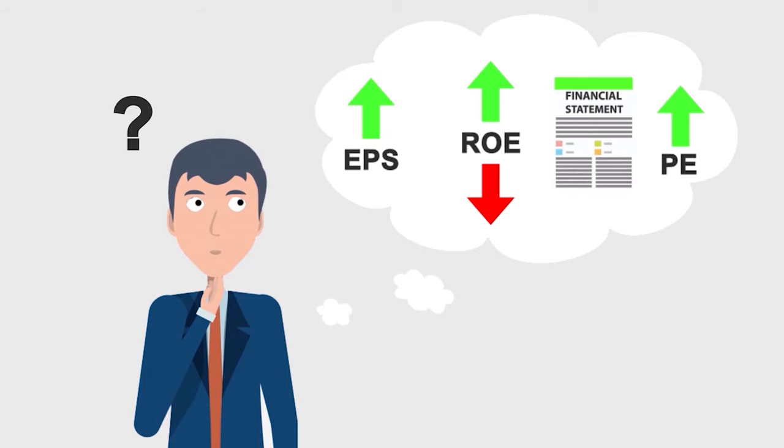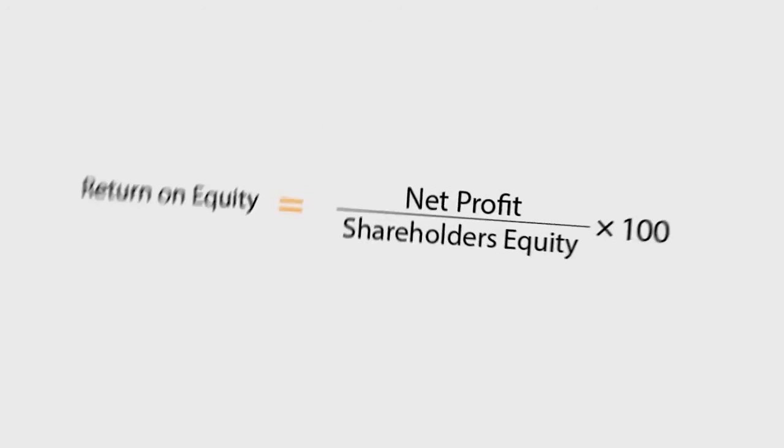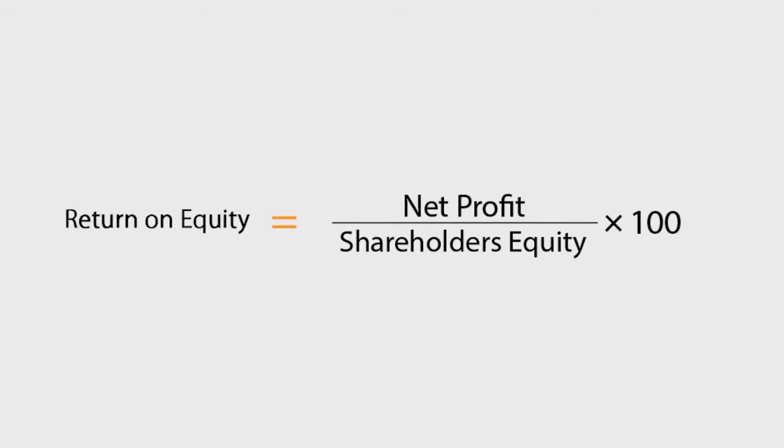You should understand why the value of EPS is what it is, whether it is at the right level for the company or not. If the company's ROE is at a certain level, then why it is so and whether it is the correct level for the company. Checking these things is more important. You will only understand this when you focus on both financial statements and financial ratios and apply them together. So, from here on, whenever you analyze financial statements, you should apply the financial ratios then and there to gain a better understanding. The formula to calculate return on equity is net profit divided by shareholders' equity multiplied by 100.